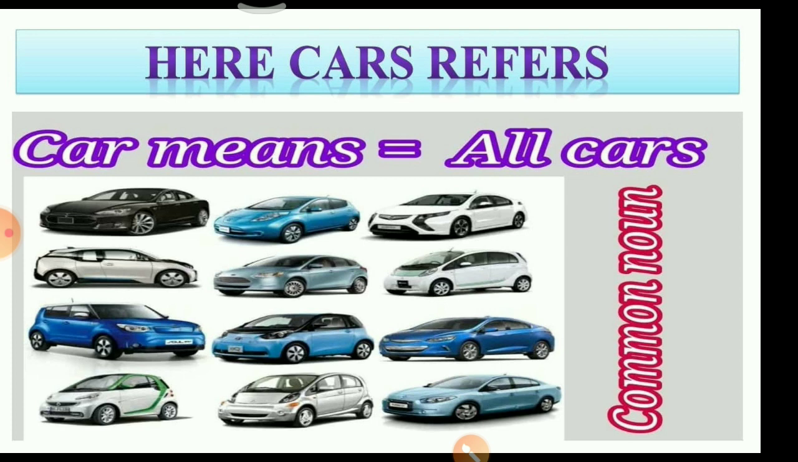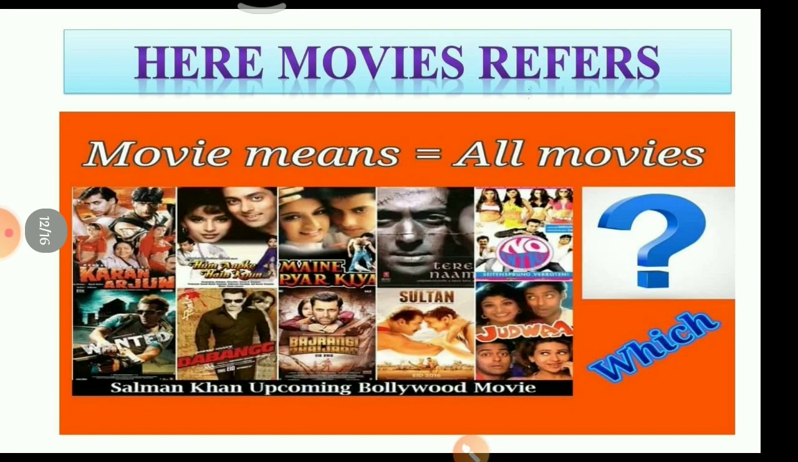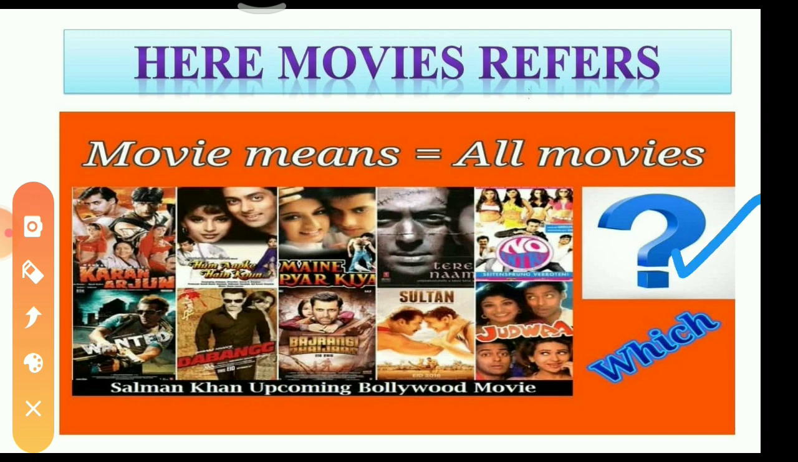So here these cars are considered as a common noun. In the same way, here movies also. We have a number of movies, but which movie we don't know. That's why when we study about the common noun, always the question comes: which one?